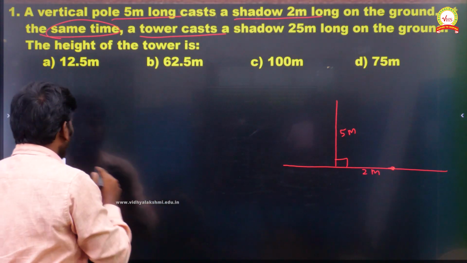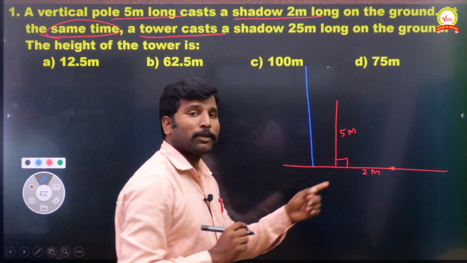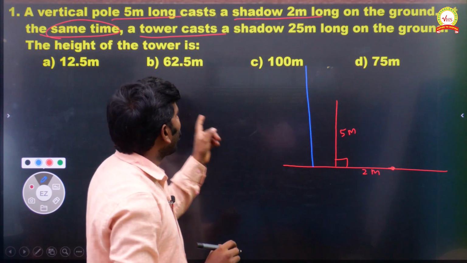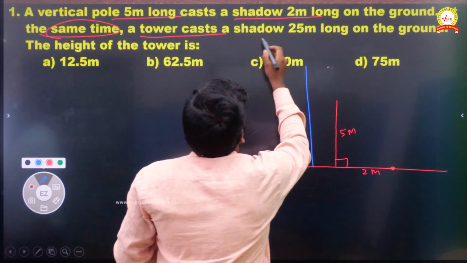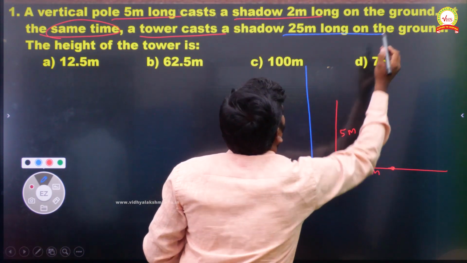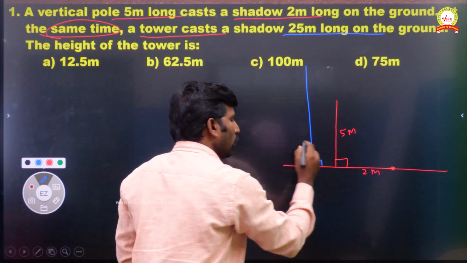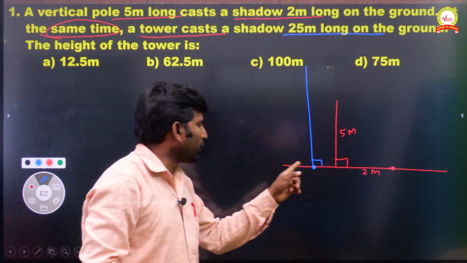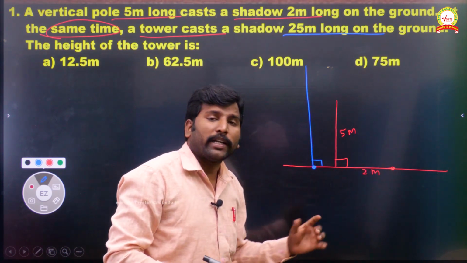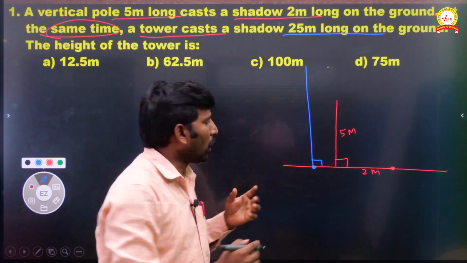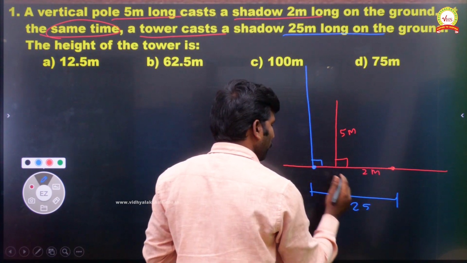So I am going to take a tower a little bit bigger compared to the pole. This pole is very small. Now I am taking the tower a little bigger. Now the shadow is 25 meter long on the ground. So the shadow I am taking from this point, this also will make 90 degree. From the foot of the tower to the end point, it makes 25 meter long.